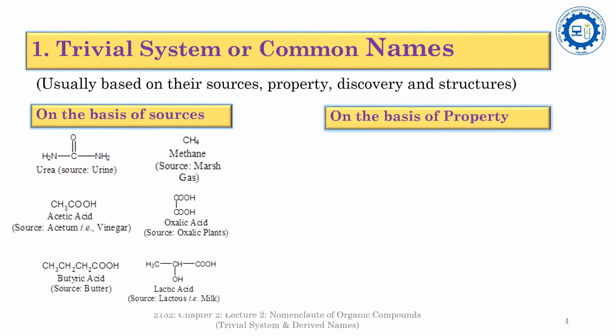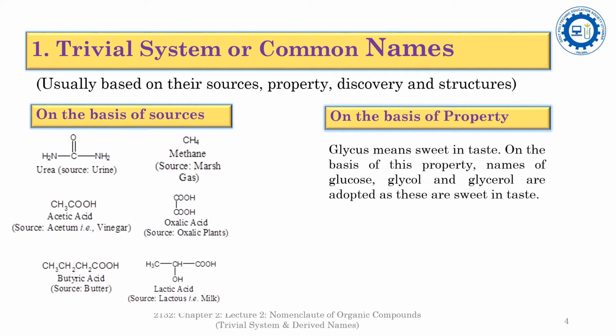The common names on the basis of property. One fantastic example is glucose, from glykys. Glykys means sweet in taste. That is, it is a property. So on the basis of this property, the names glucose, glycol and glycerol are adopted, since all these compounds are sweet in taste.